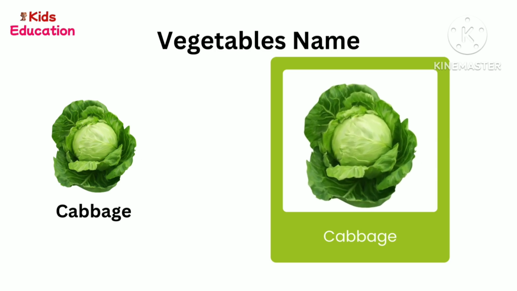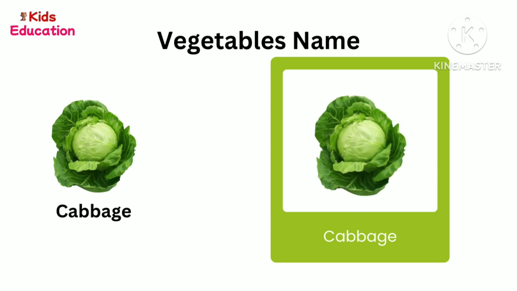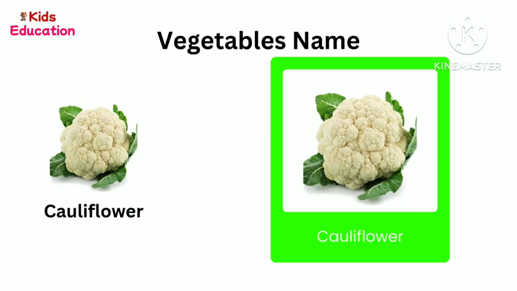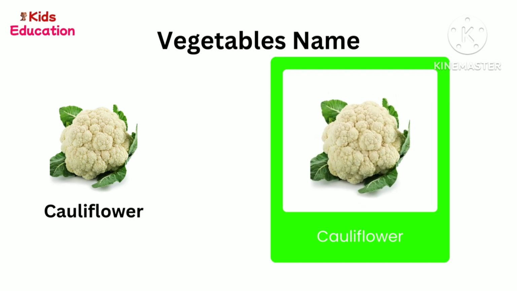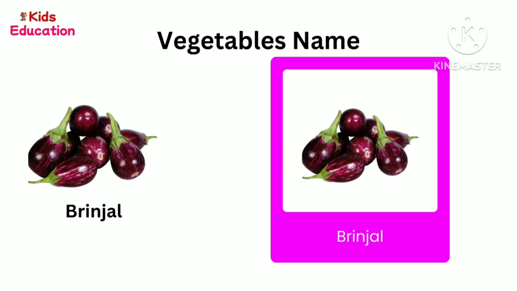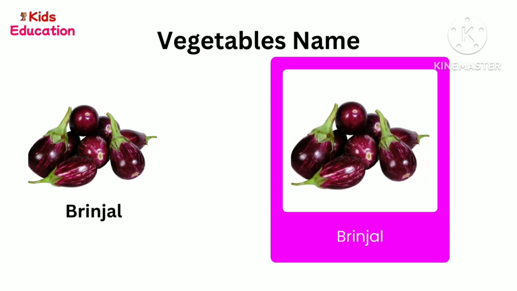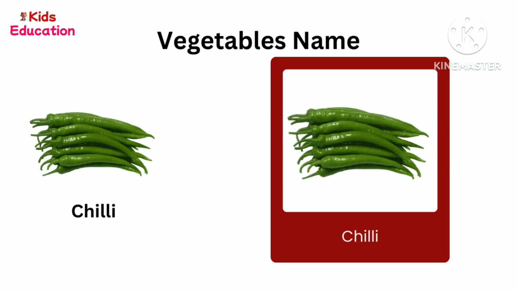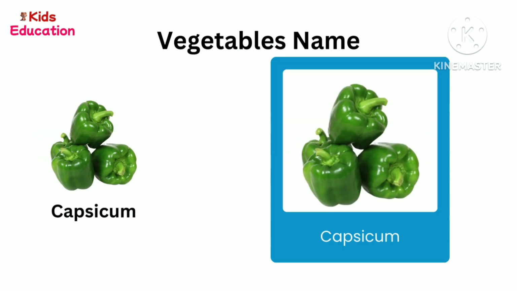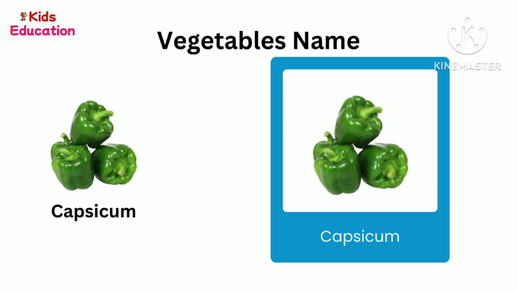Cabbage. What is it? Cabbage. Cauliflower. What is it? Cauliflower. Brinjal. What is it? Brinjal. Chili. What is it? Chili. Capsicum. What is it? Capsicum.